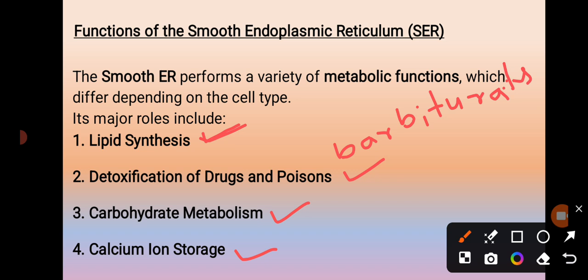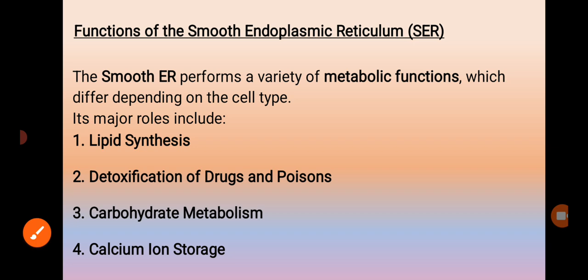In muscle cells, the smooth endoplasmic reticulum acts as a calcium reservoir. When a nerve impulse stimulates the cell, calcium ions are released into the cytosol, triggering muscle contraction. In other cells, calcium release triggers different responses like protein secretion. This is all about the main functions of the smooth endoplasmic reticulum.